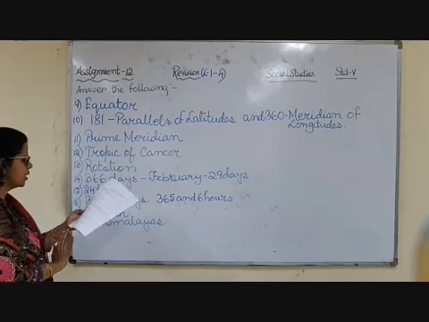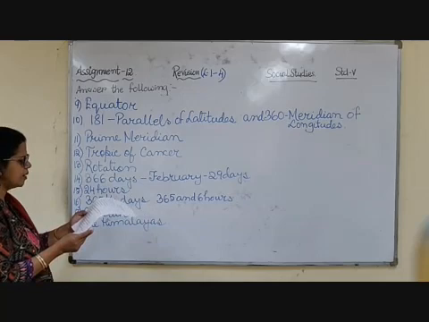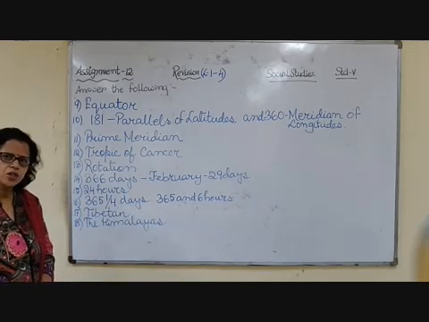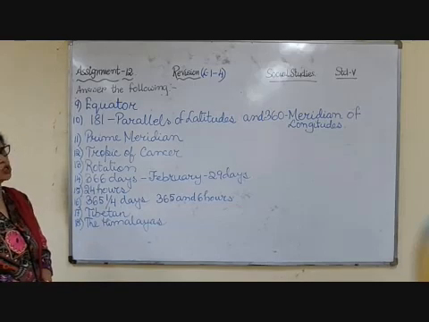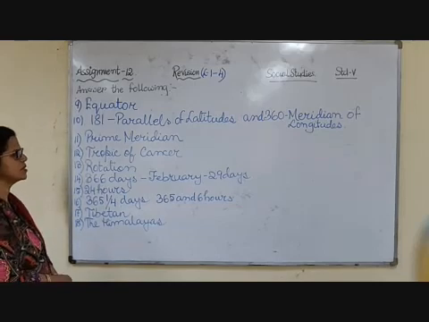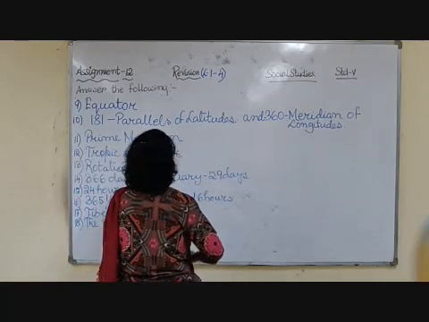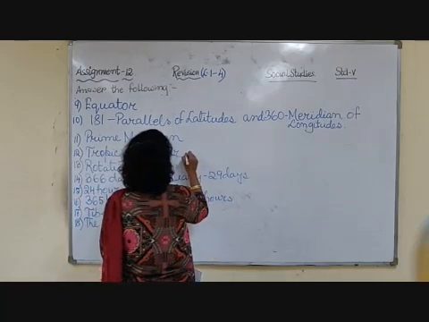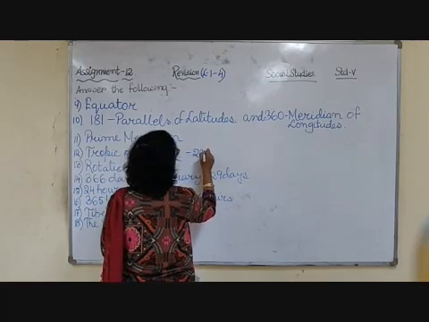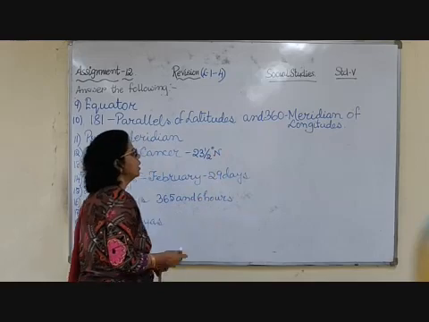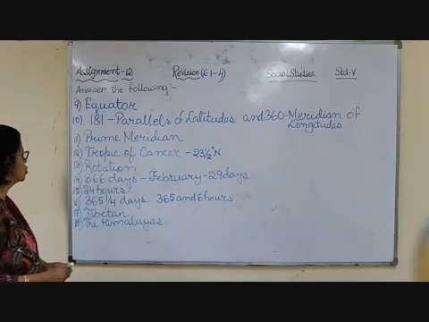Now the 12th one is which imaginary line passes through India, and that is Tropic of Cancer. Already I have told you that this Tropic of Cancer even passes through Gujarat, and this Tropic of Cancer is 23.5 degree north. You should remember this. Already you have practiced the diagram. 23.5 degree north. It passes through India and it passes through Gujarat too.